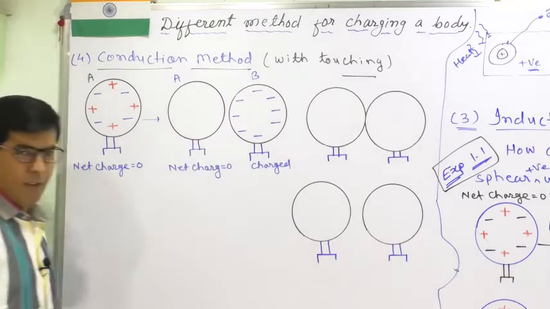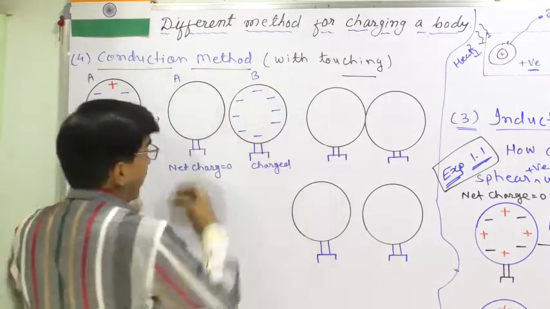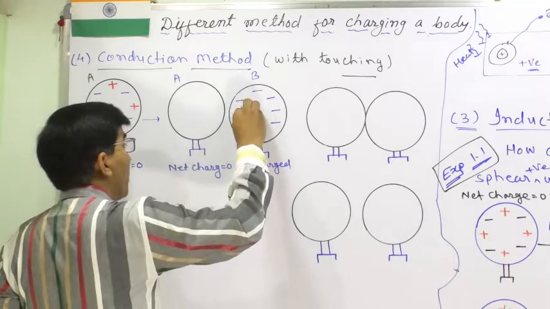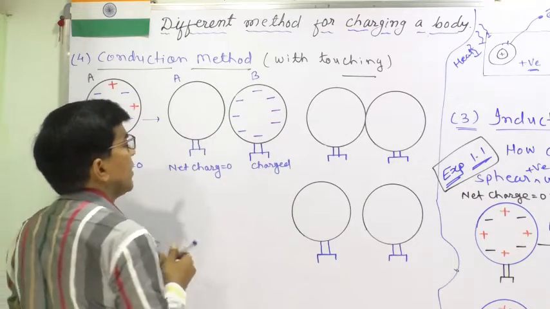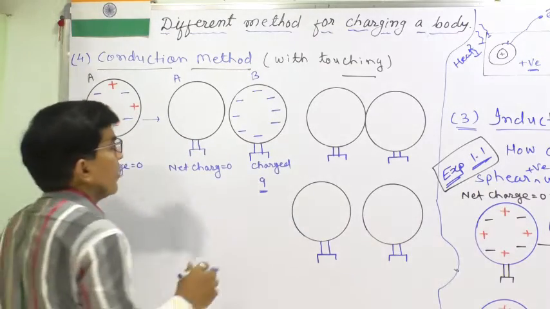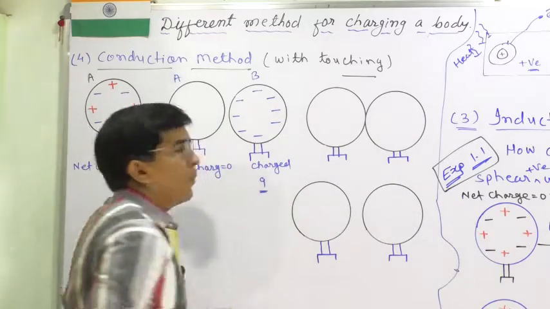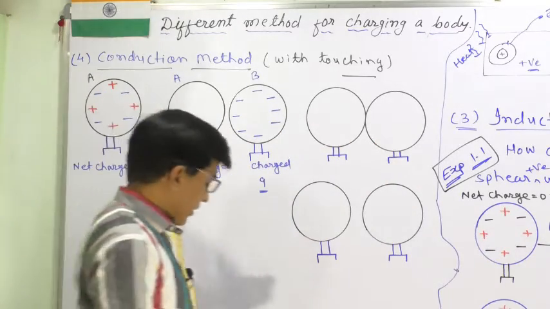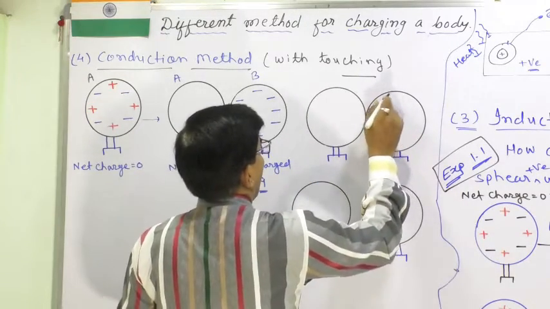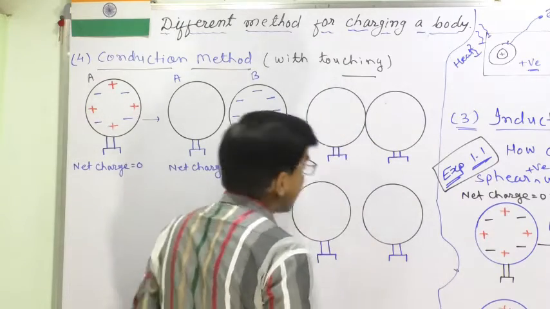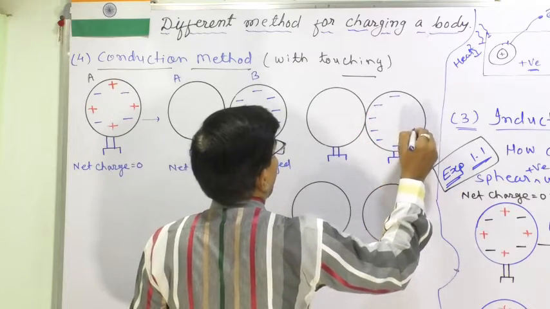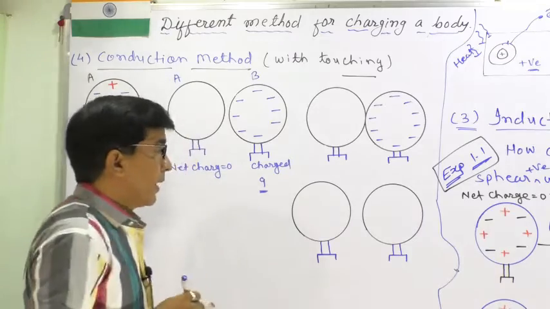Initially they are not touching each other, but when we bring the charged sphere B, which has charge Q, near to it and touch it, what will happen here? These are negatively charged particles which are gathered here, but they repel each other.